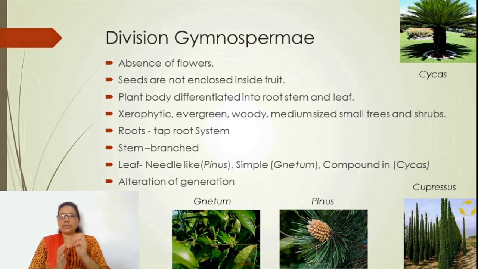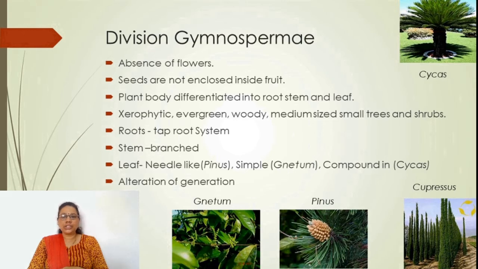These plants are well differentiated into root, stem and leaf. The roots are of taproot system.